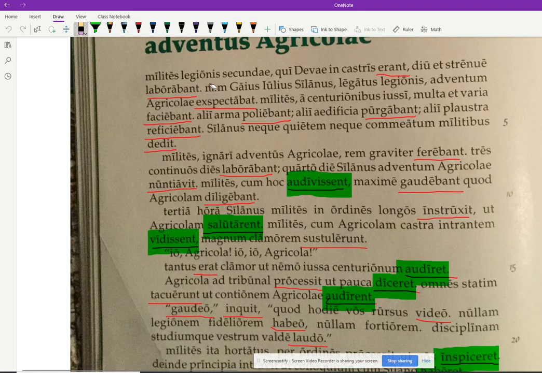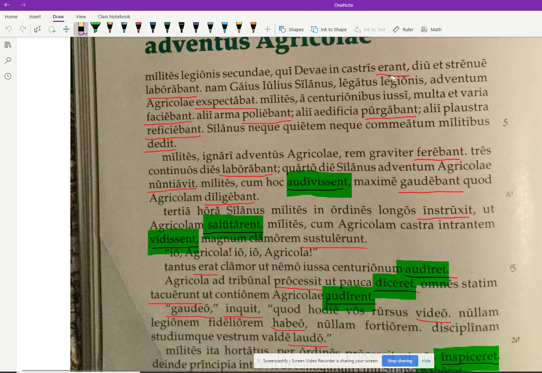Okay, milites legionis secundae qui diva in castris erant, diu strenue laborabant, nam Gaius Julius Silanus legatus legionis adventum Agricolae expectabat. Milites a centurionibus iussi, multa et varia faciebant: alii arma poliebant, alii aedificia purgabant, alii plaustra reficiebant. Silanus neque quietem neque commeatum militibus dedit.